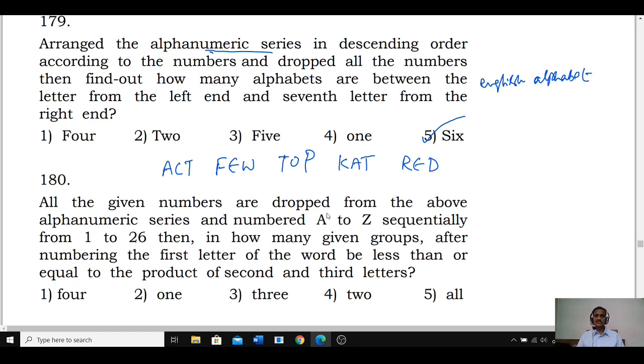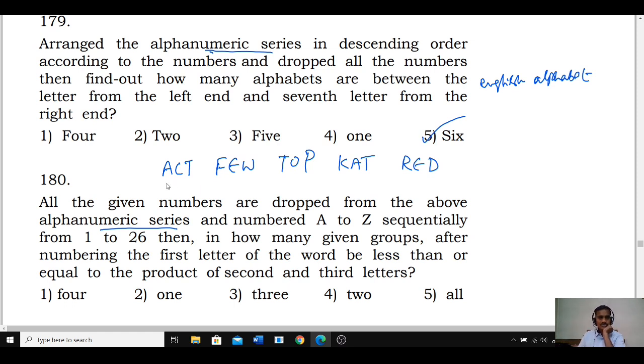All the given numbers are dropped from the above numeric series and numbered A to Z sequentially from 1 to 26. Okay, 1 to 26, A to Z. In how many given groups after numbering, the first letter of the word will be lesser than or equal to the product of the second and third?